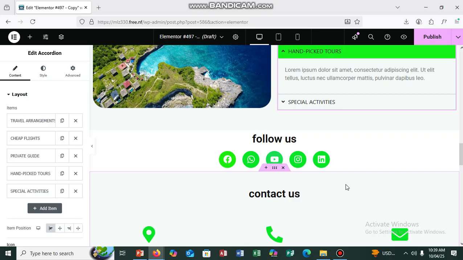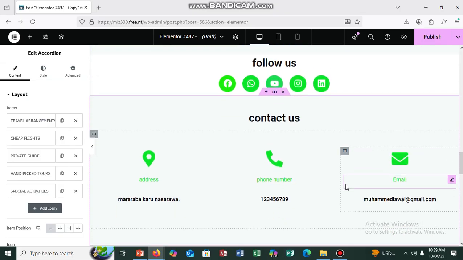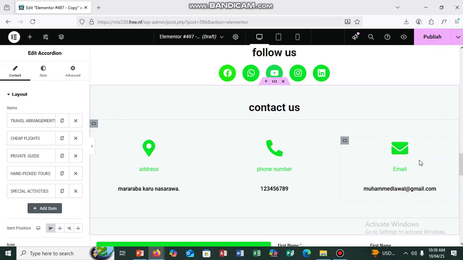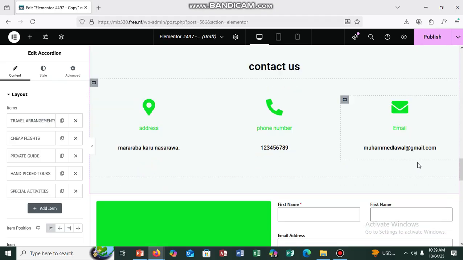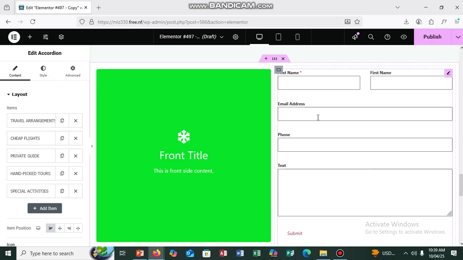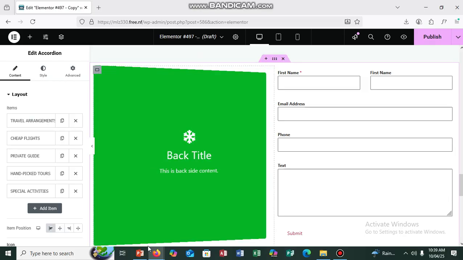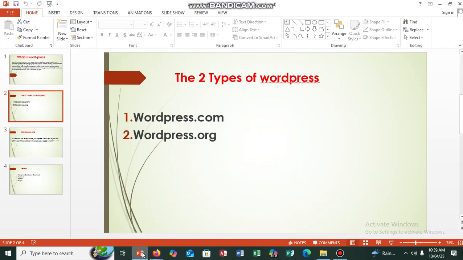This contact us means that you'll be able to contact individuals about address, phone number, email. This is where you'll be able to fill in your forms so that you can submit as well. This is our Flipboard, as we can see, is rotating. So at this point, let's go back to our main explanation.